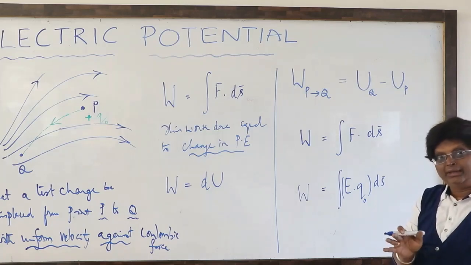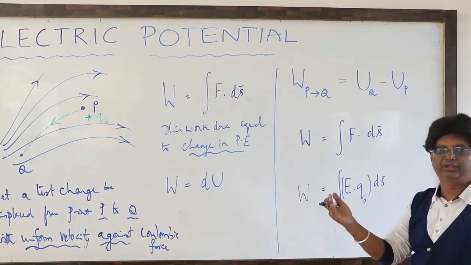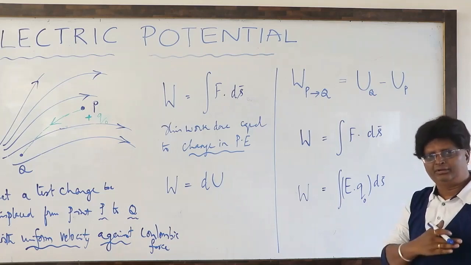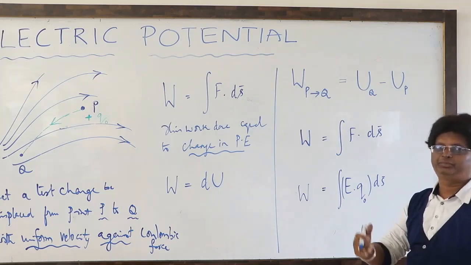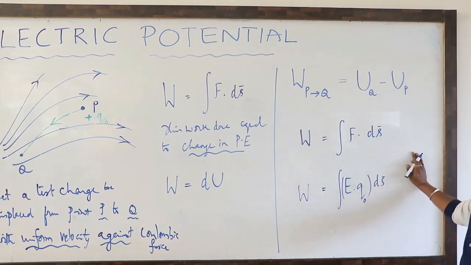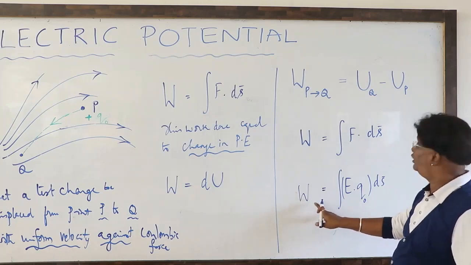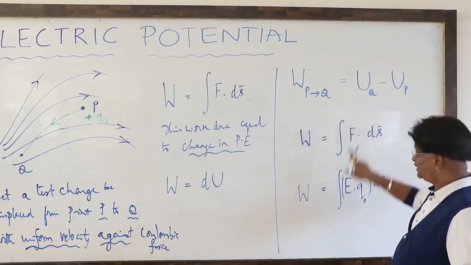Unlike other subjects, where you do chapter 1 and it is over, and chapter 3 is independent, here you will never get independence. Please follow the continuity. This is E times Q naught times ds bar. So now, whatever W we are referring to, or the potential energy we are referring to,